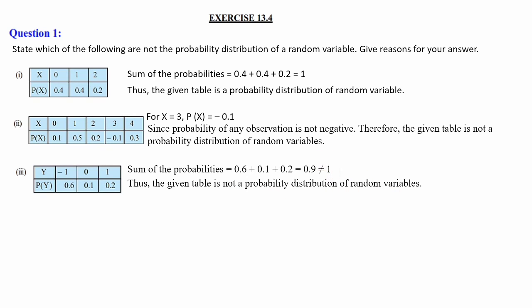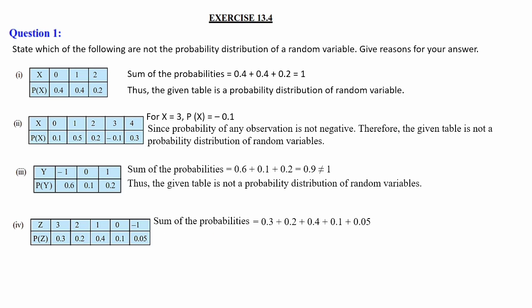equal to 1. Next table, Z values 3, 2, 1, 0, and minus 1, and P of Z values 0.3, 0.2, 0.4, 0.1 and 0.05. So the sum of the probabilities, if you take 0.3 plus 0.2 plus 0.4 plus 0.1 plus 0.05, these are the values we have added. That is equal to 1.05. When we add 0.3 plus 0.2, we get 0.5, plus 0.4 is 0.9, plus 0.1 is 1, plus 0.05 is 1.05. That is not equal to 1. Therefore, the given table is not a probability distribution of a random variable.